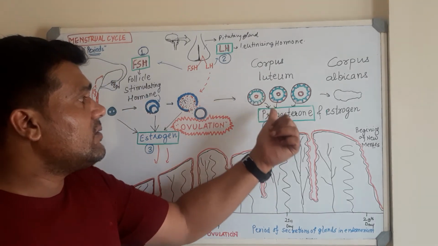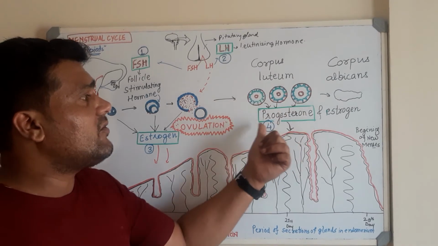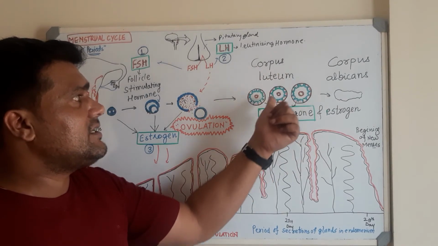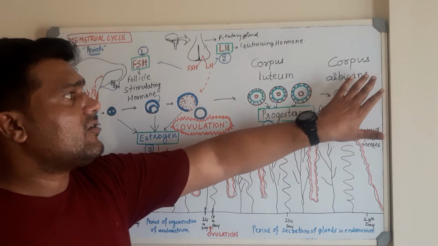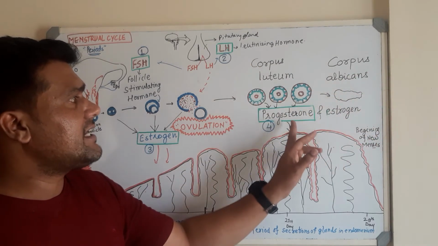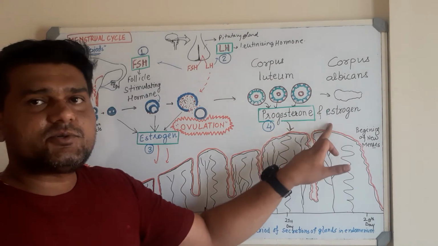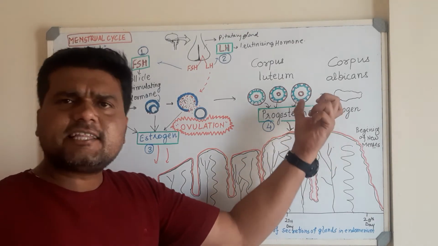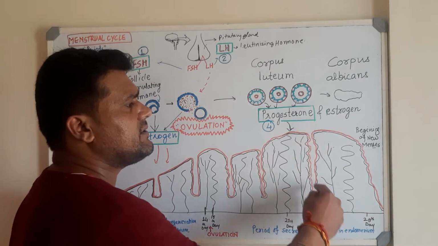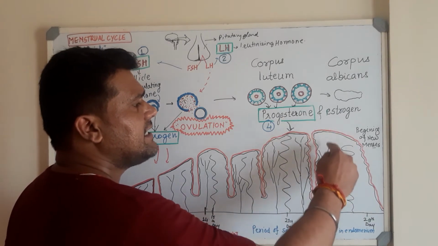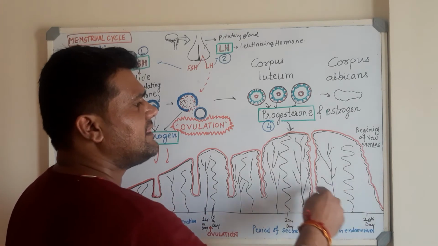It would undergo the process that we call degeneration. Corpus luteum undergoes degeneration and forms the corpus albicans, and corpus albicans levels down the secretion of progesterone and estrogen. Progesterone और एस्ट्रोजन का secretion एकदम कम कर देता है, and because of which there is continuously degeneration of this particular wall that starts.